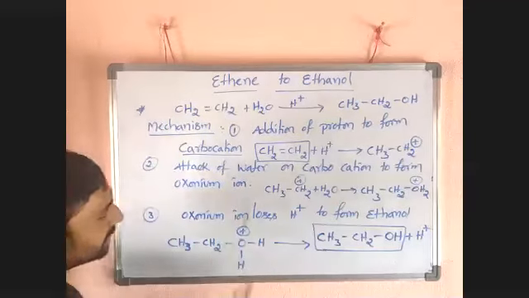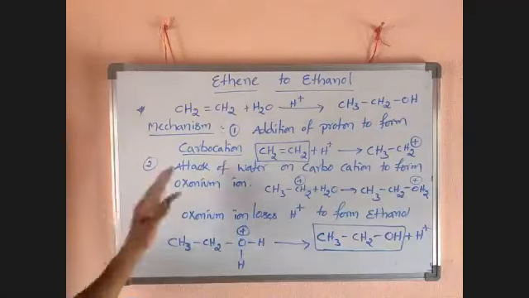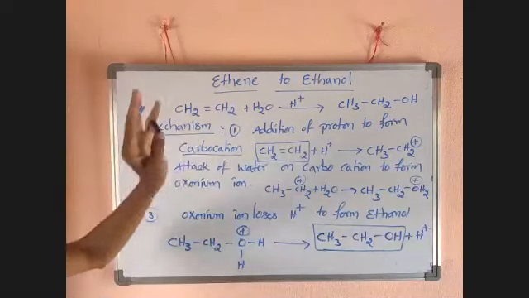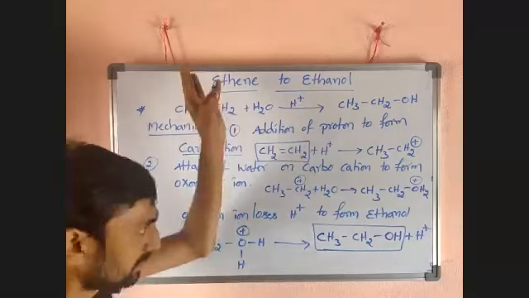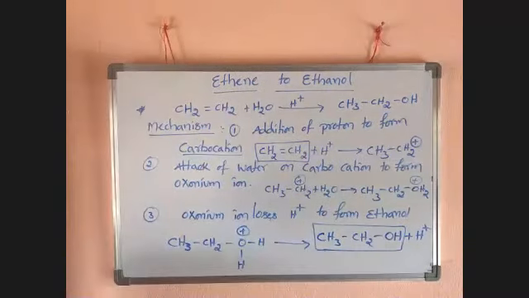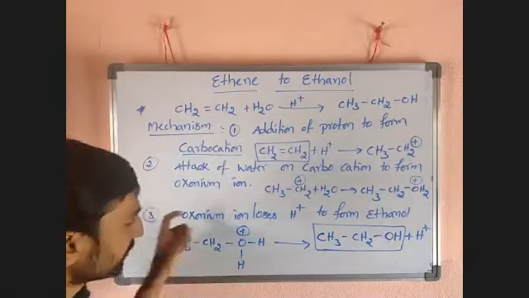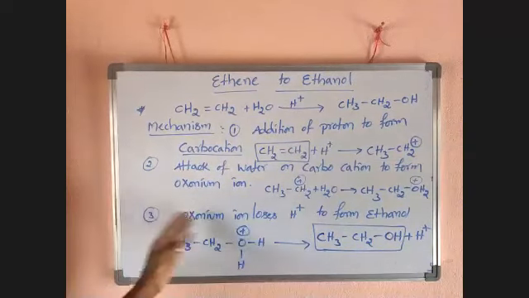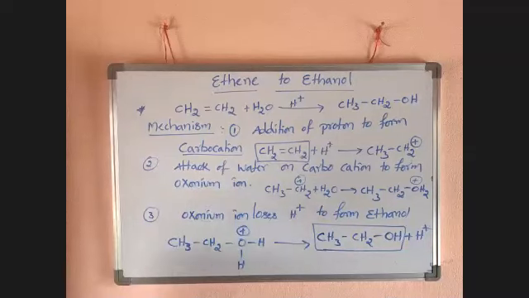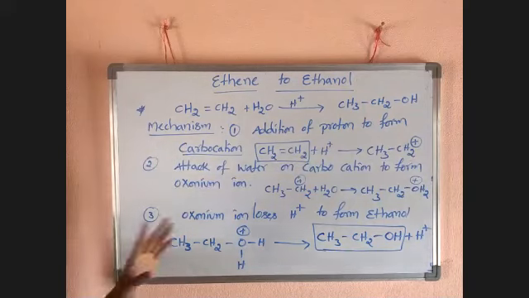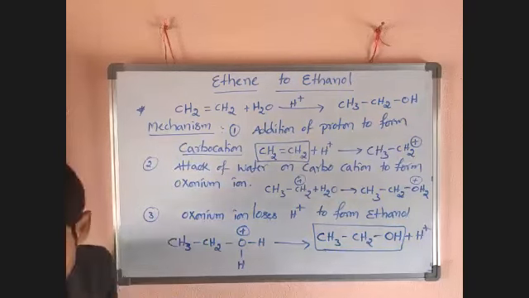But the mechanism takes place in three steps. Whatever the preparation of alcohols from alkene, this type of mechanism takes place. Why do I want to take ethene only? It is a simple alkene, a very small alkene. We can discuss the mechanism easily. That's why. Okay, guys, note that down. Ethene to ethanol. It is a form of question actually.